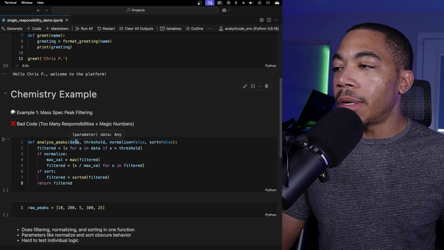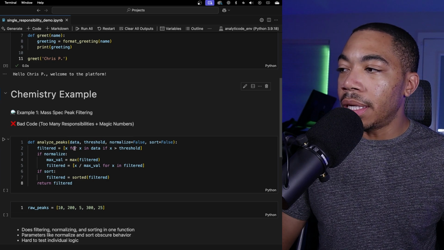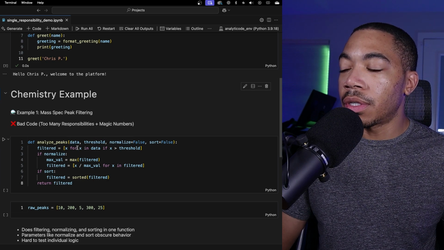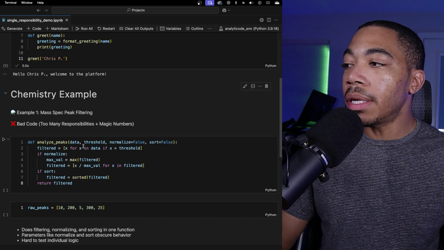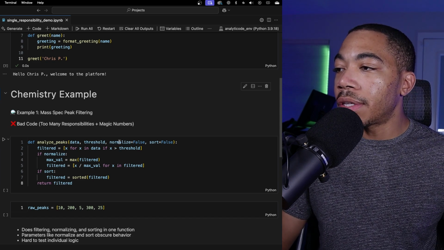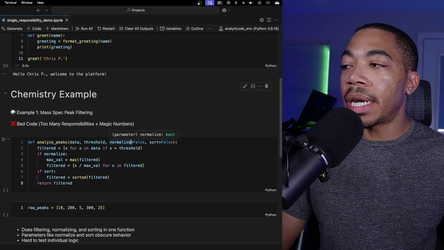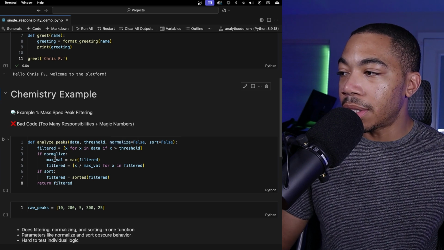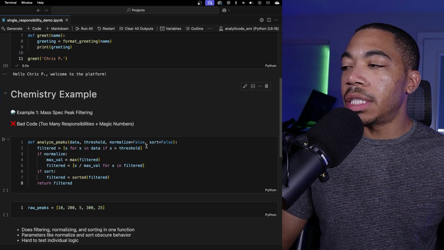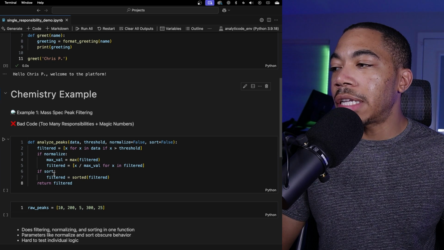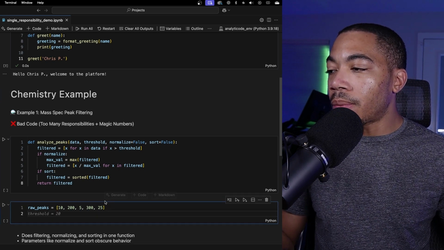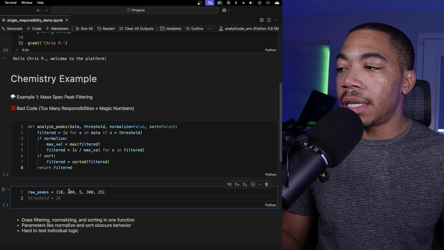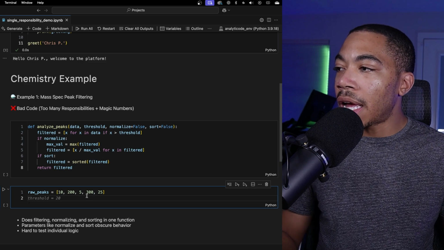The data argument will be passed through. It'll loop through this filtered list comprehension, and anything above a threshold will be considered a peak. Then it will normalize if this normalize value is true. Right now it's defaulting to false, so it will skip this if statement. Sort is also defaulted to false, so it will also skip this if statement, and then it's going to return the filtered data. If I take my raw peaks here, you can see we have 10, 200, 5, 325, and